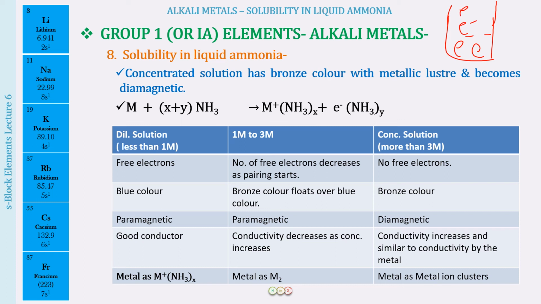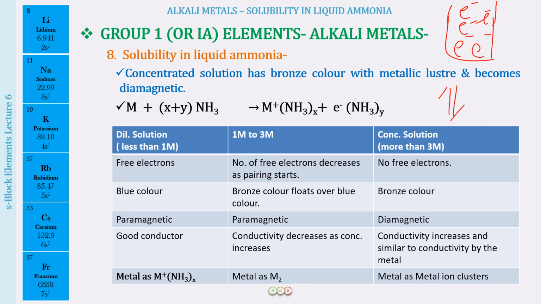And then a time will come when the electrons, which were negatively charged and initially were trying to move away from each other because like charges repel each other, will not have much space to move away as the concentration increases. The repulsions between them will start increasing. So now what do they do to minimize those repulsions? They will orient themselves in an opposite spin. They will start pairing up.